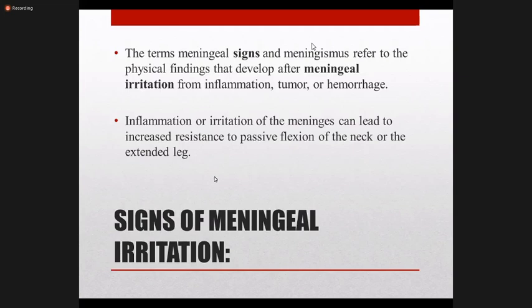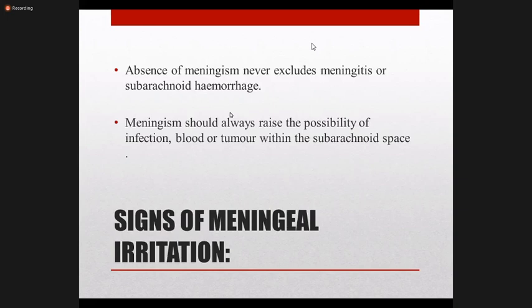Okay, so whenever there is inflammation but on examination there are no signs of meningism, and you are highly suspicious that this is a case of meningitis or some hemorrhage, the absence of signs of meningism does not exclude it. But when the signs of meningism are present, that indicates the highest probability of infection, blood, or tumor within the meningeal space or subarachnoid space.